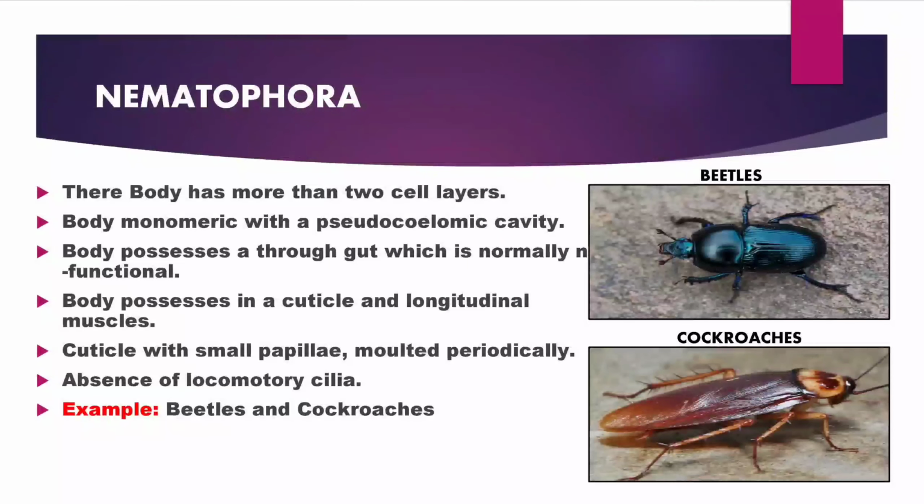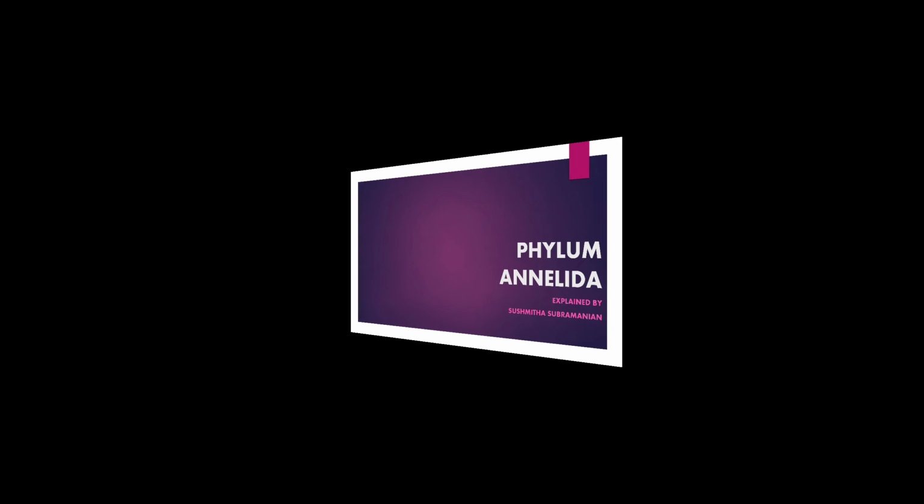The last class of phylum Aschelminthes is Nematophora. So we can discuss the general characteristics of class Nematophora. Their body has more than 2 cell layers and their body is monomeric with a pseudocoelomic cavity, and they also possess a through gut which is normally non-functional. The body possesses circular and longitudinal muscles. The cuticle has small papillae and is moulted periodically, and locomotory cilia are absent. Examples of Nematophora: beetles and cockroaches.